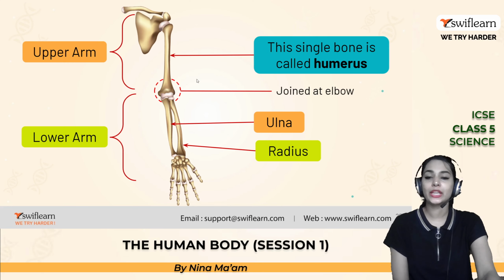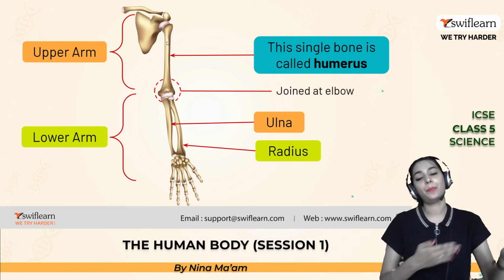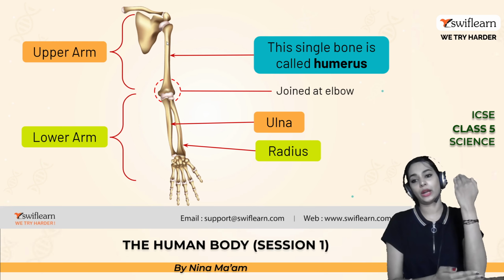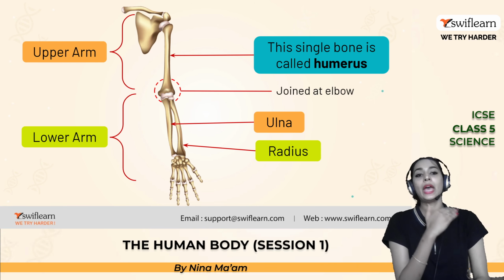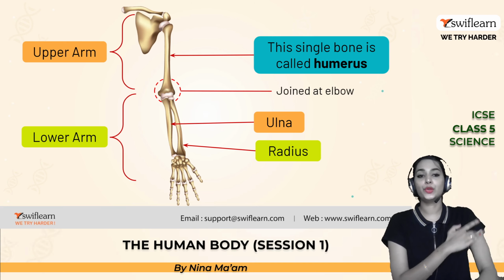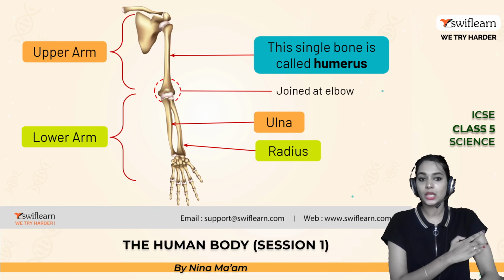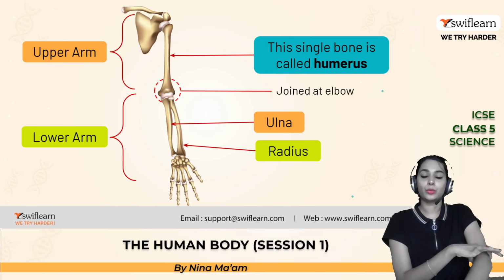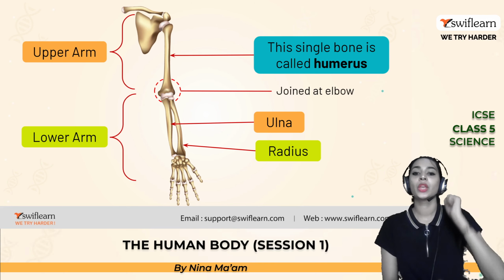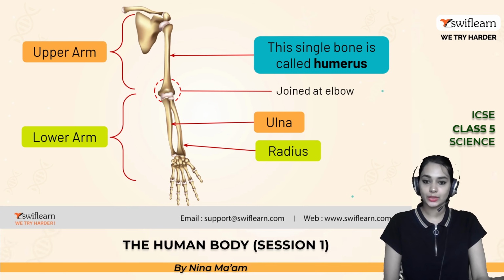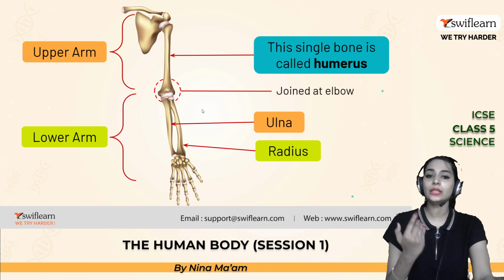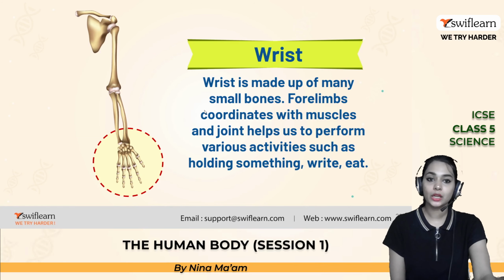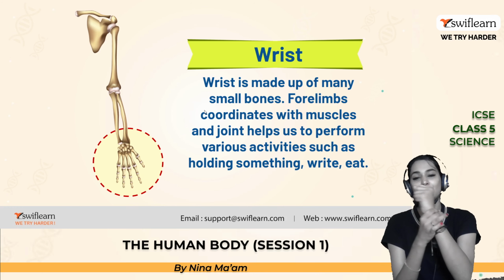Here you can divide the whole forelimb into two parts, the upper arm and the lower arm. The upper arm is connected with the shoulder bone, and this is a single bone called the humerus. It is joined with the elbow. And you have the ulna and radius in the lower arm. And here you can see the wrist. I know you have the wrist, right?